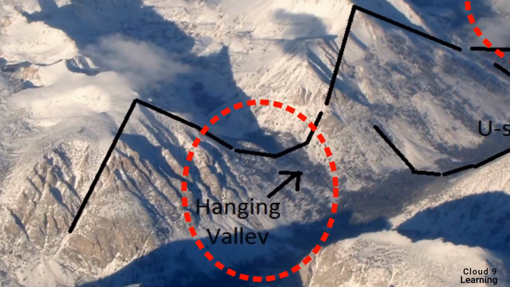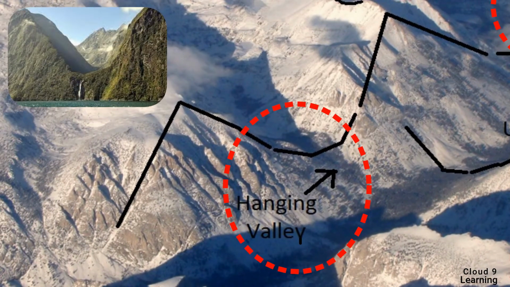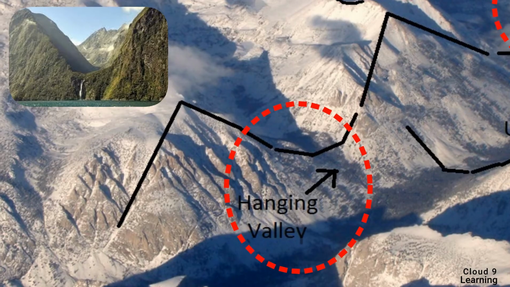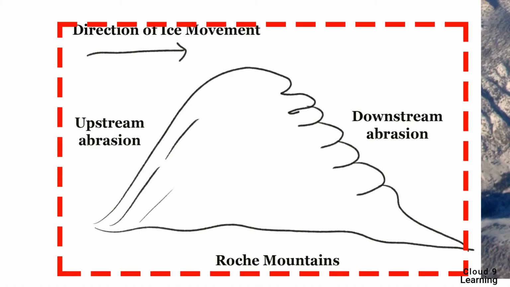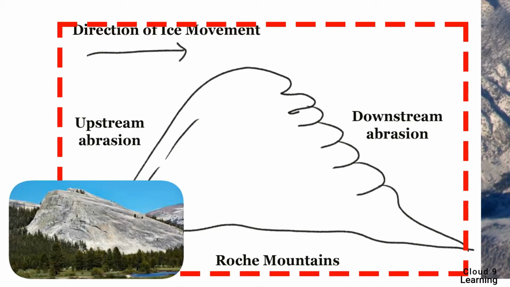Next is Hanging Valley. It is a shallow valley carved or eroded by a small glacier, and thus the elevation of the valley floor is hanging. The last one is the Roche Moutonnée. It is a rock hill shaped by the passage of ice to give a smooth upside and a rough plucked downside. It is usually in the form of rounded knobs.